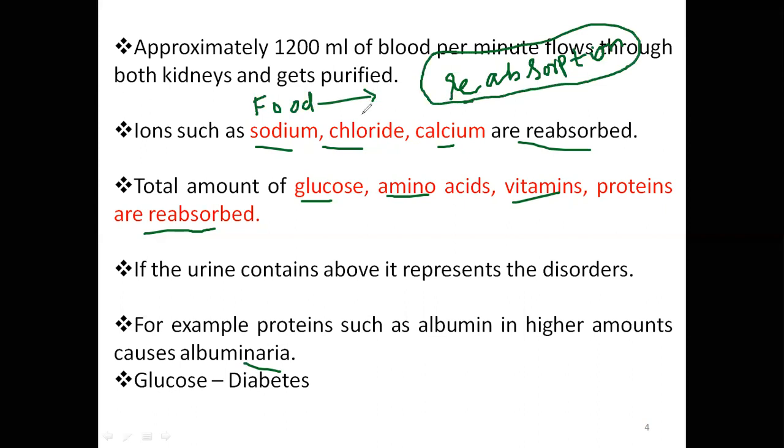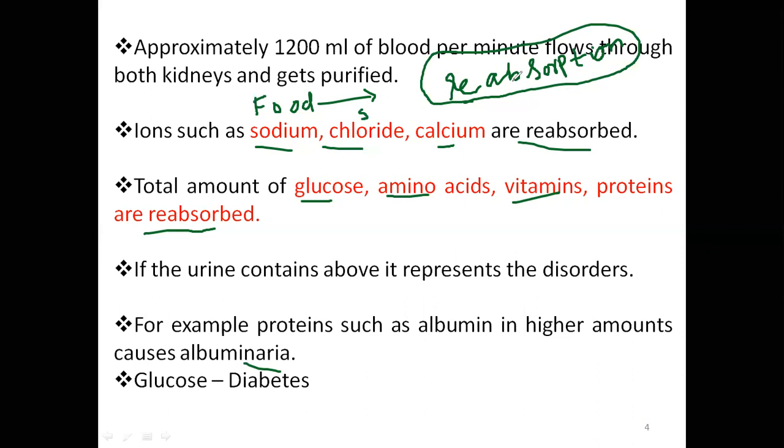Already absorption is done at the small intestine, in the villi, but absorption is again done at the kidney level, at the nephron level. That's why we say reabsorption. So the body will reabsorb all the food materials and conserve them, and only takes out waste products from our body.